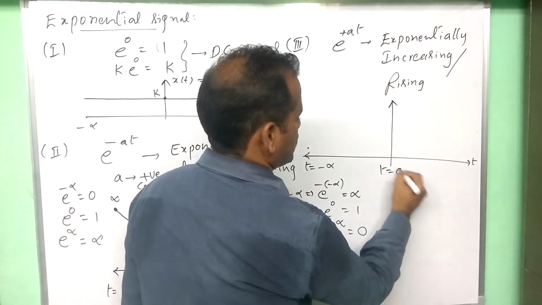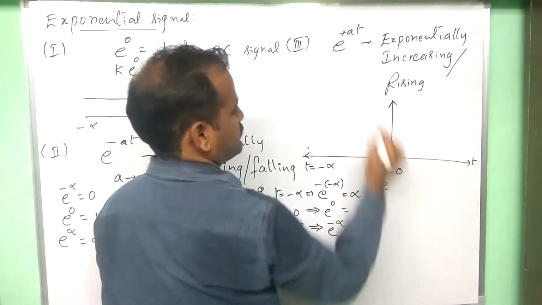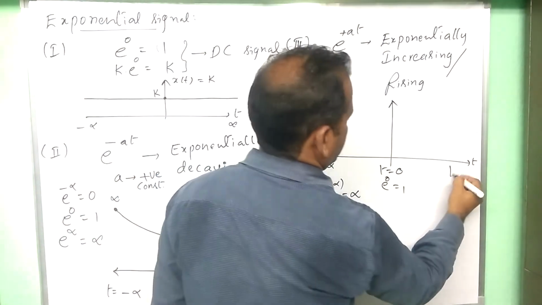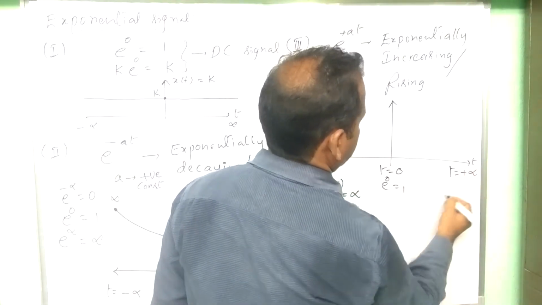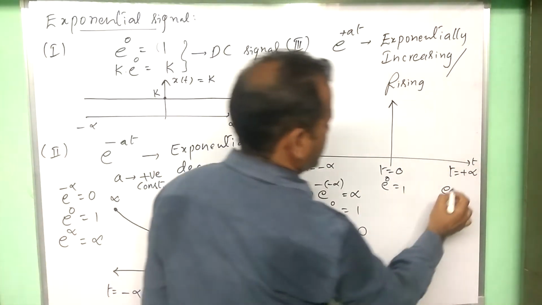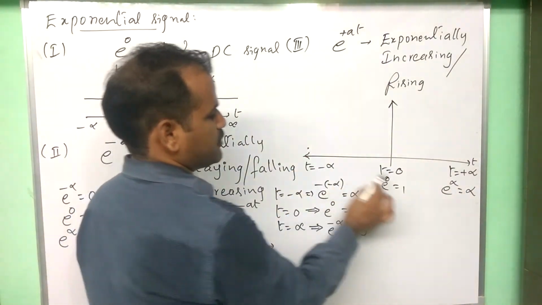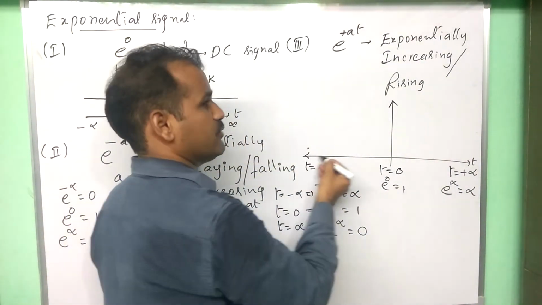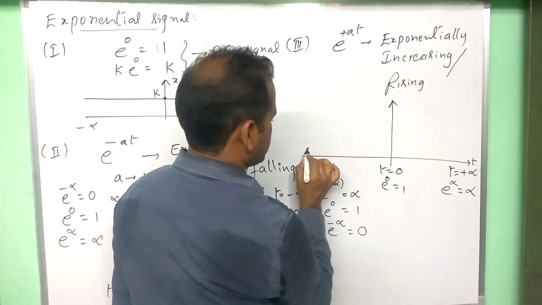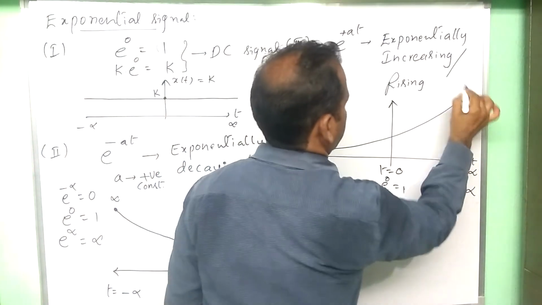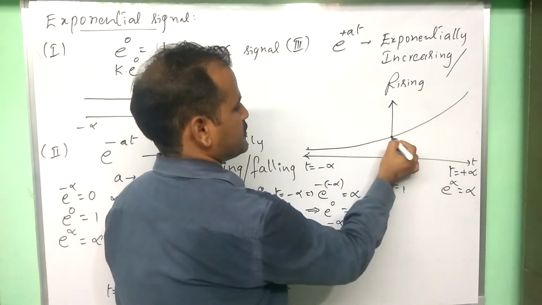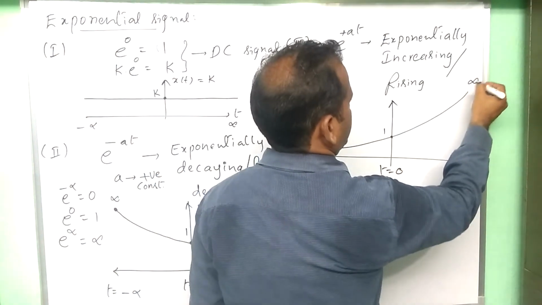At t equal to 0, it is e to the power of 0, which is 1. As t goes to plus infinity, e to the power of plus infinity is infinity. So the value goes from 0 to 1 to infinity, increasing in nature like this.